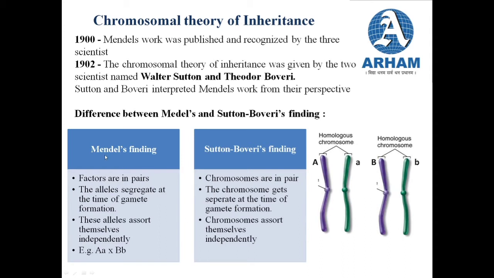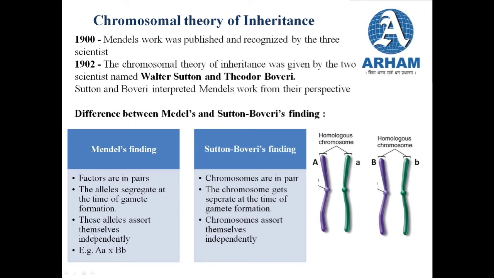Then the third finding of Mendel said that these factors, or alleles, or you can even say genes, assort themselves independently. This we have already studied when we were studying Mendel's law of independent assortment. Just to revise it again, for example, there are two genes, capital A small a, capital B small b.